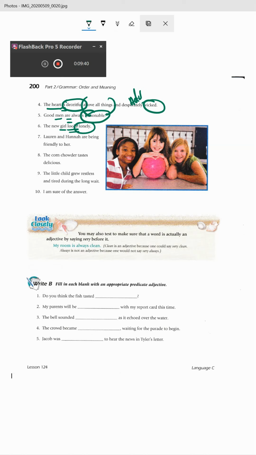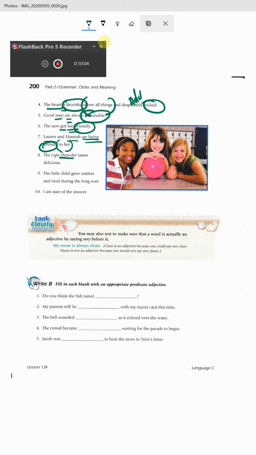Lauren and Hannah are being friendly to her. So Lauren and Hannah are the subject, and to her is a prepositional phrase. The corn chowder tastes good.